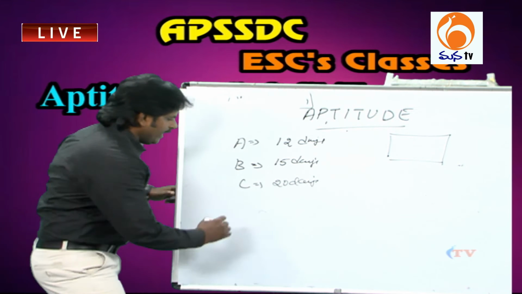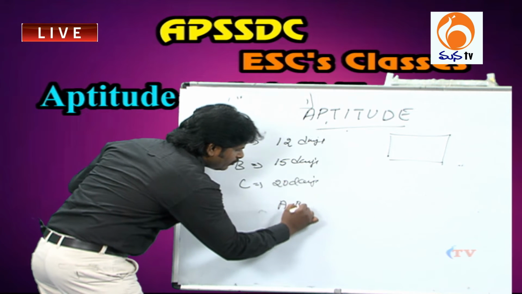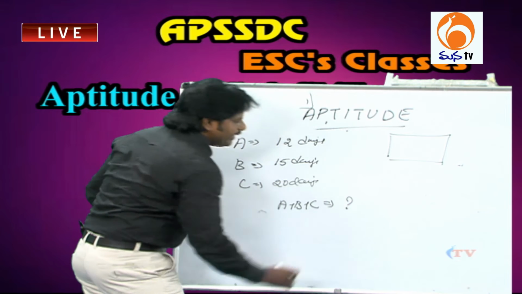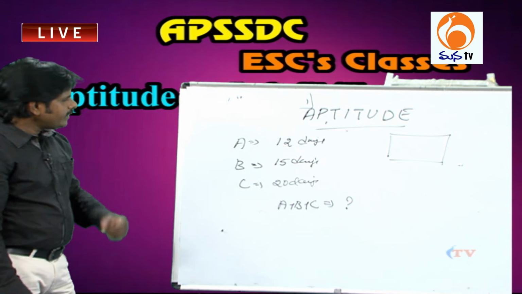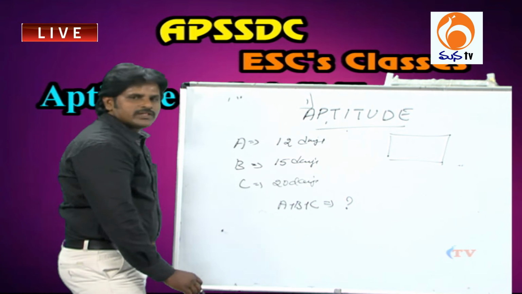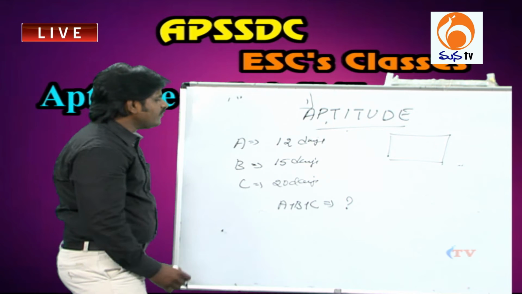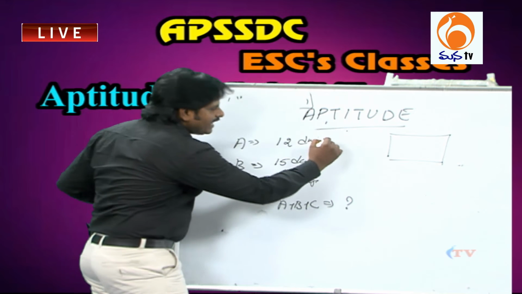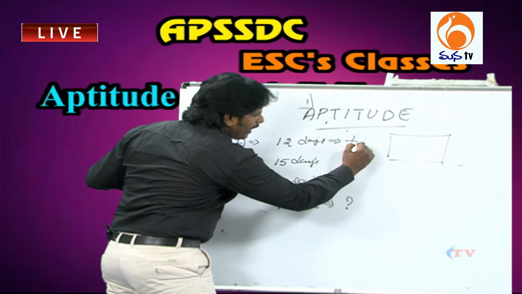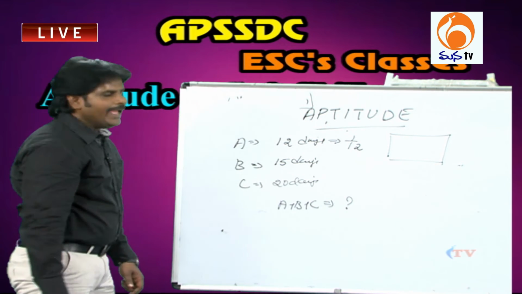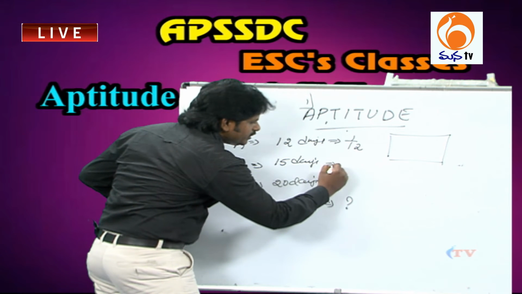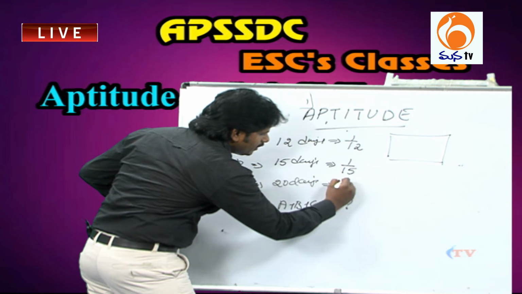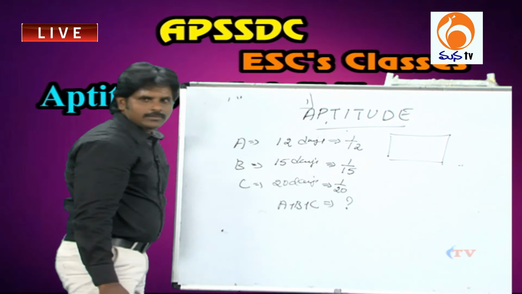Now you have to find, if we engage all three, A, B, C, together, they complete the work in how many days? This question is clear, right? Now how will you find this? First of all, you have to calculate 1 day's work of all three. Now if A completes a work in 12 days, 1 day's work of A is how much here? 1 by 12. This is 1 day's work of A, and 1 day's work of B is how much here? 1 by 15, and 1 day's work of C is how much here? 1 by 20. Got it?